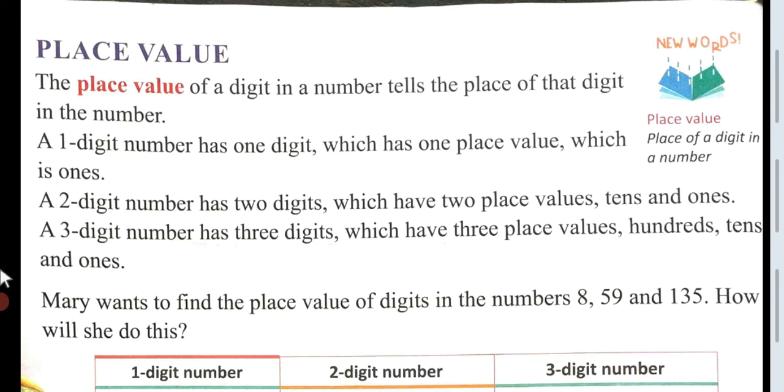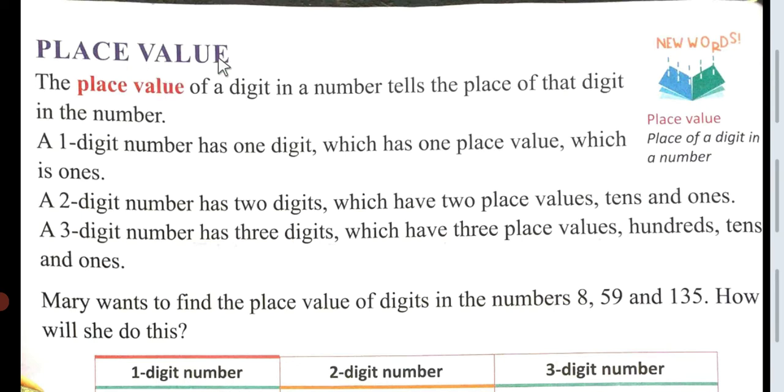So let's come back to our study. We have started chapter number 1, numbers up to 200. So we have completed page number 9, 10, 11, 12 and 13, 14, 15, 16, 17. So today we will start a new page, that is page number 18 from chapter 1, unit 1, numbers up to 200. So let's start with the place value.